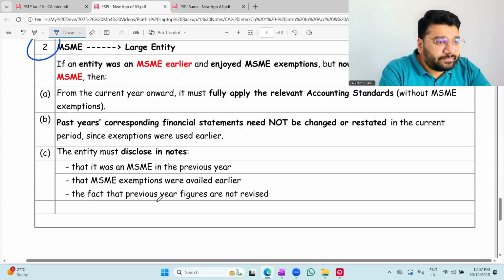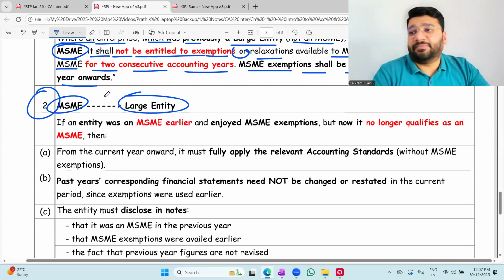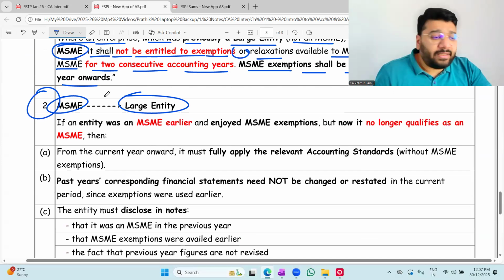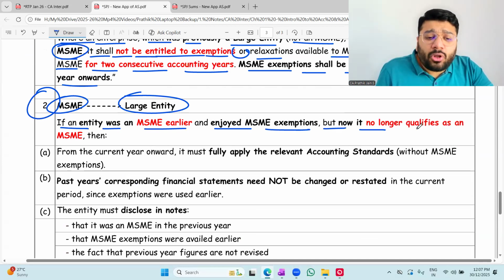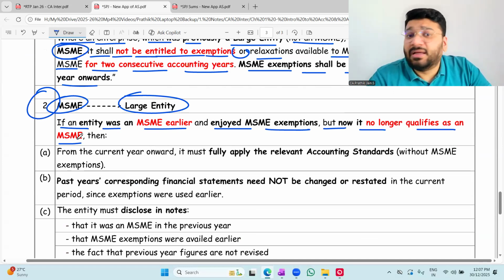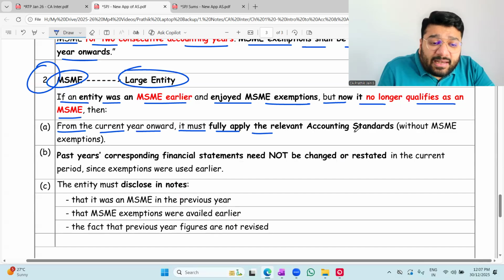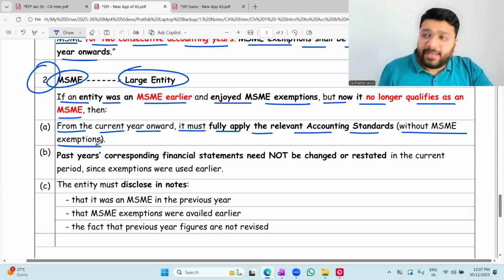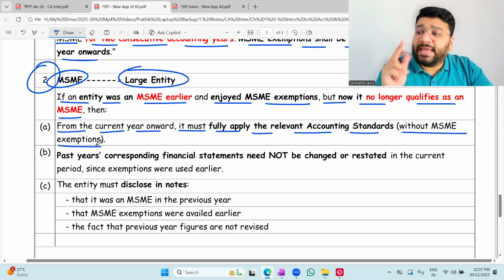Last point. Earlier MSME, now large entity. If an entity was MSME earlier, enjoyed MSME exemption, but now it no longer qualifies as MSME, means it has become a large entity, then from the current year onwards, it must fully apply the relevant accounting standard without MSME exemption. Means what? Today you become large entity, no? So you have to apply all the accounting standards. Okay, not okay? In the current year, you've become large entity, all the AS has to be applied.